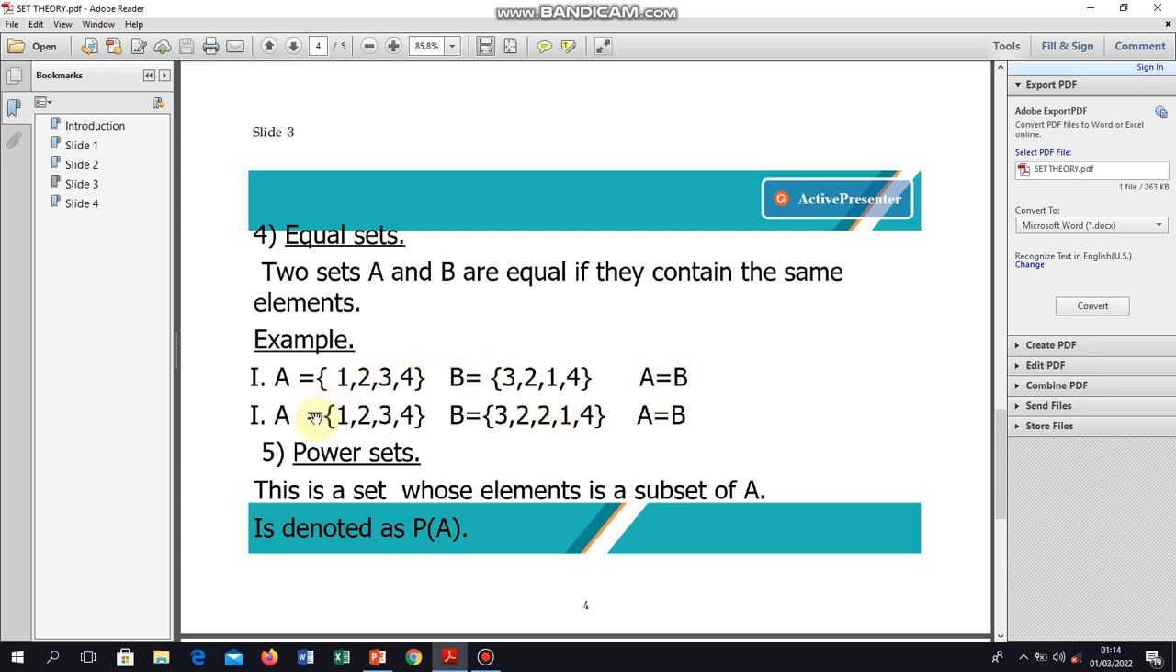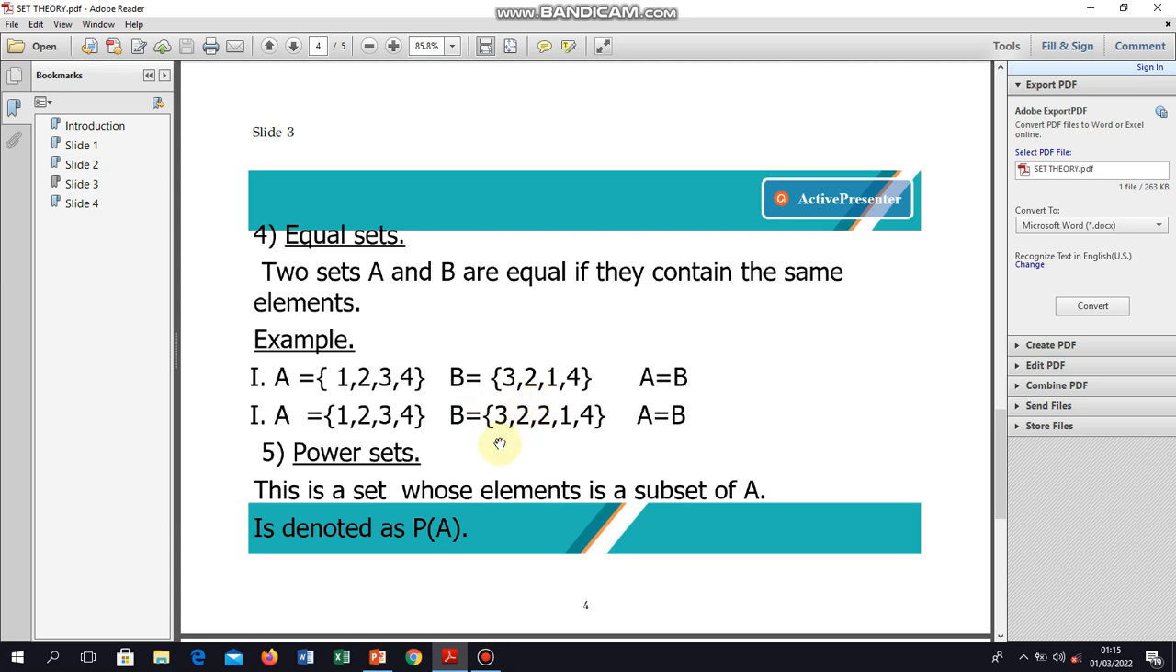We can also talk about the second example. We have 1, 2, 3, 4, and here the cardinality is higher, so we have 3, 2, 2, 1, 4. You find the same thing is being considered. In the first example we considered arrangement; here we are considering cardinality. When you check 3, 2, 2, 1, 4 and 1, 2, 3, 4, the elements are the same despite there being more of them here, so we have equal sets.